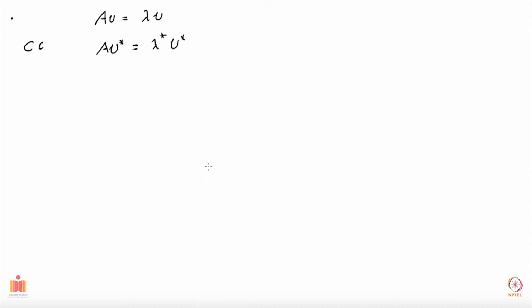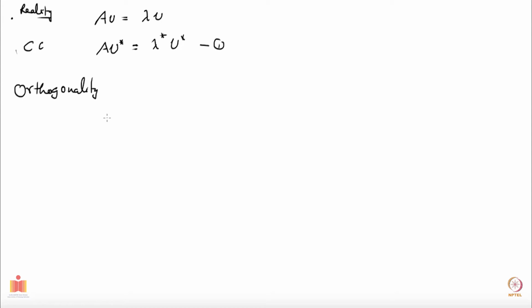Then let's use orthogonality. Here I have used reality, and now orthogonality. I have one relation, this. Let me do a transpose of this equation. Right now you have a matrix multiplying a column, and I want to turn it into a vector multiplying a matrix.